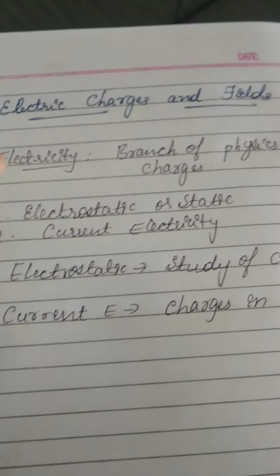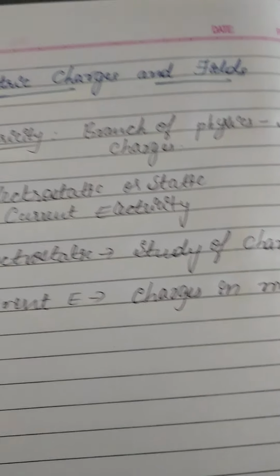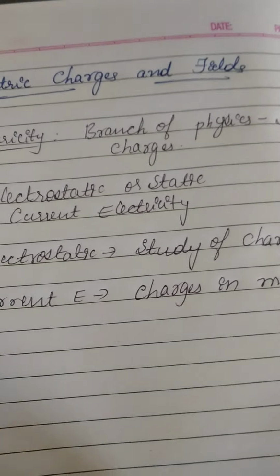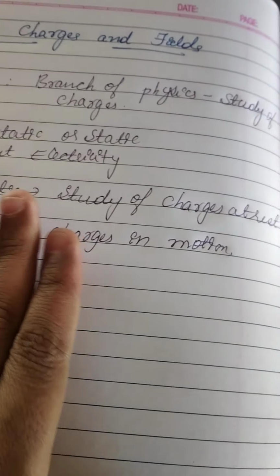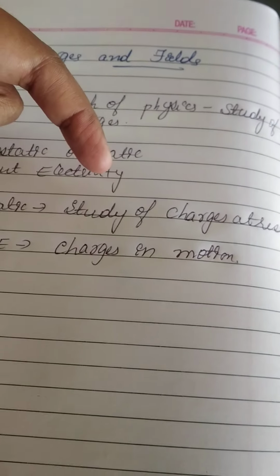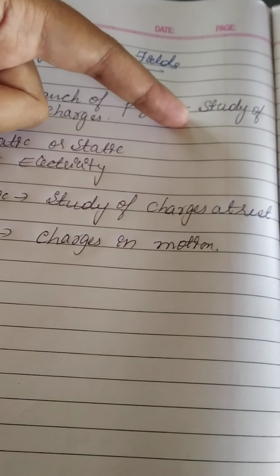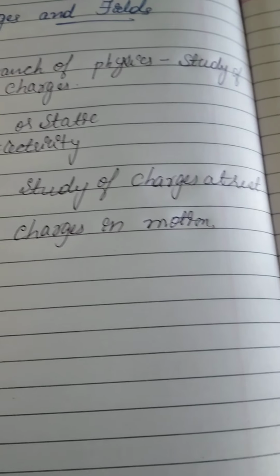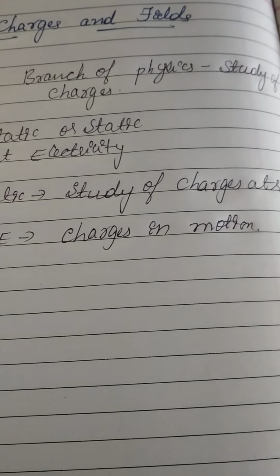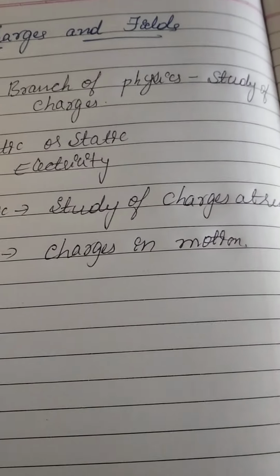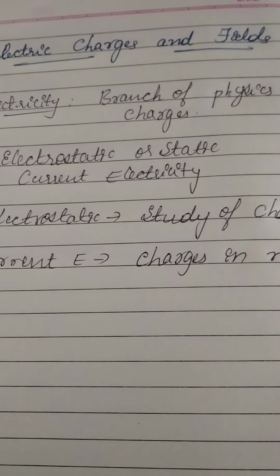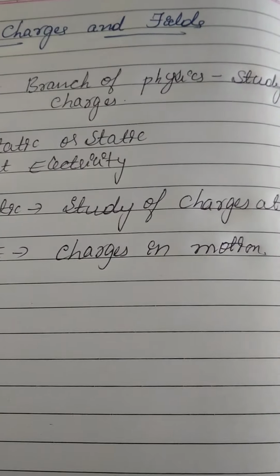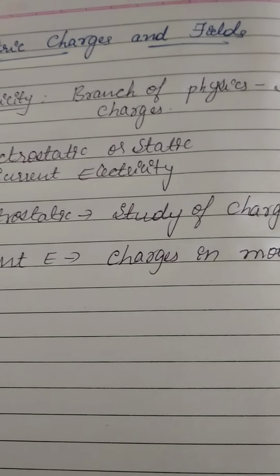There are two types: electrostatics or static electricity, which deals with the study of charges at rest, and current electricity, which deals with the study of charges in motion. These are the topics coming under electricity.